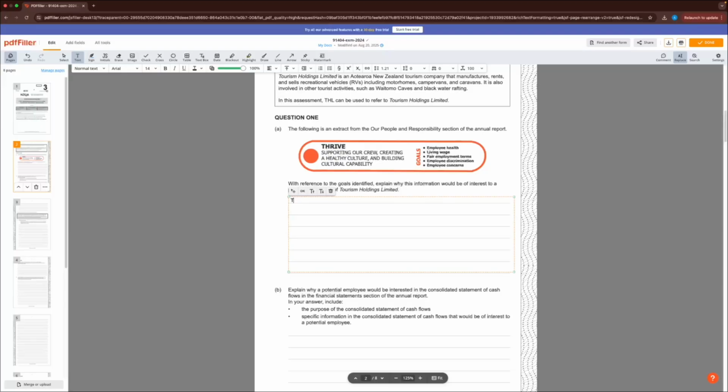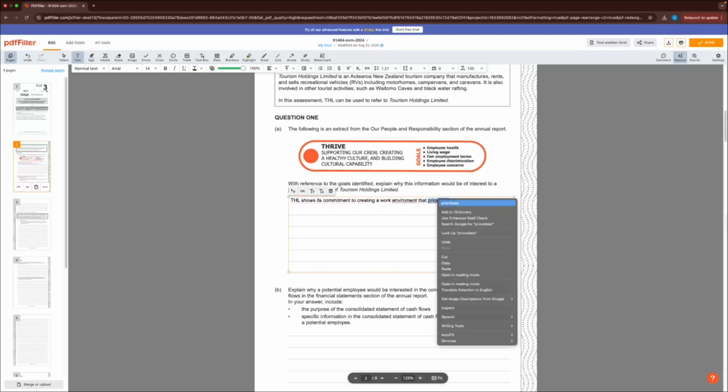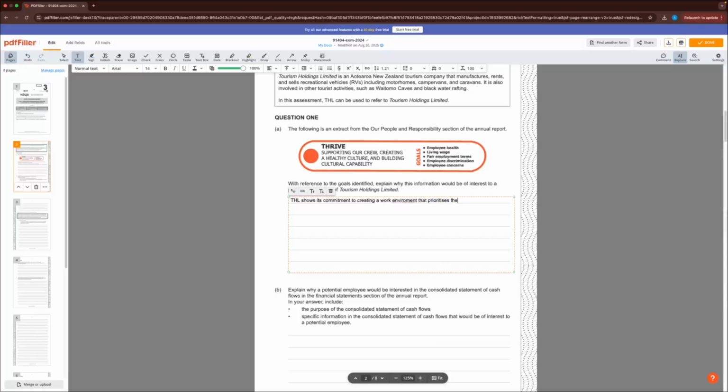So we'll say THL shows its commitment to creating a work environment that prioritizes the mental and physical health of its employees.